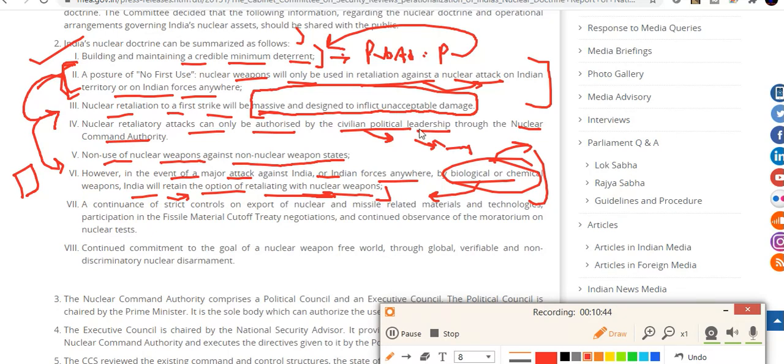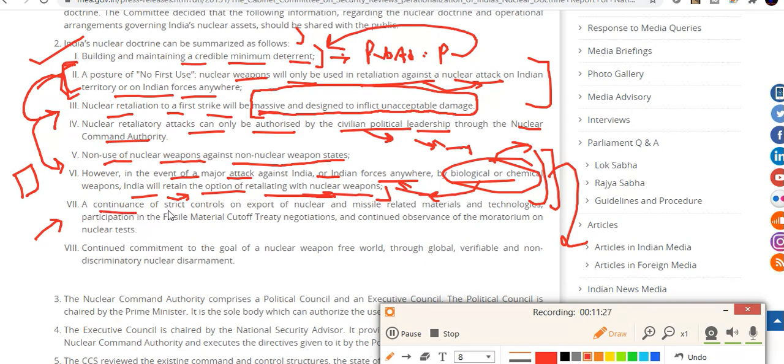So in order to clarify that, the no first use policy is there against nuclear weapons, but when it comes to biological or chemical weapons, we can also use nuclear weapons, because biological and chemical weapons are the things of the future. These are more advanced, so in that also we have reserved our option to use nuclear weapons. Otherwise people will ask why you are using them, so it is clarified there.